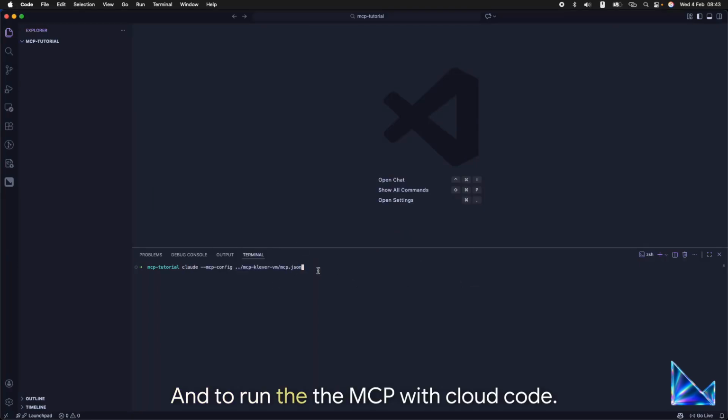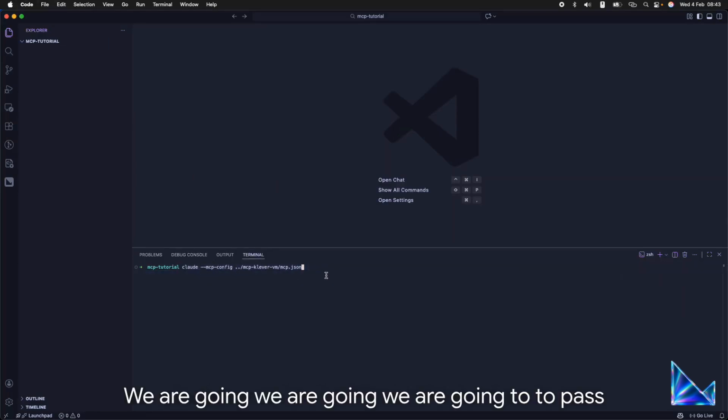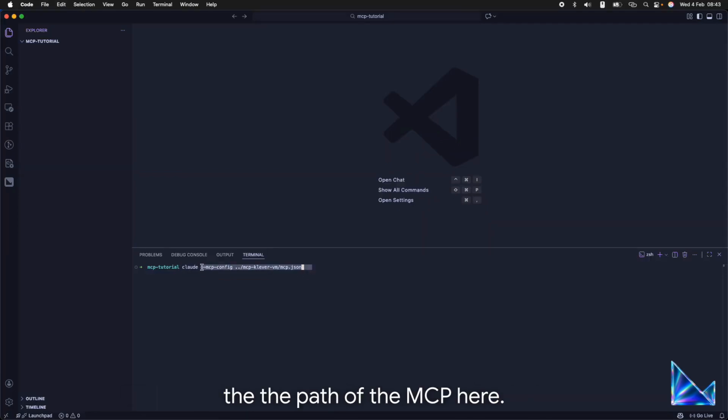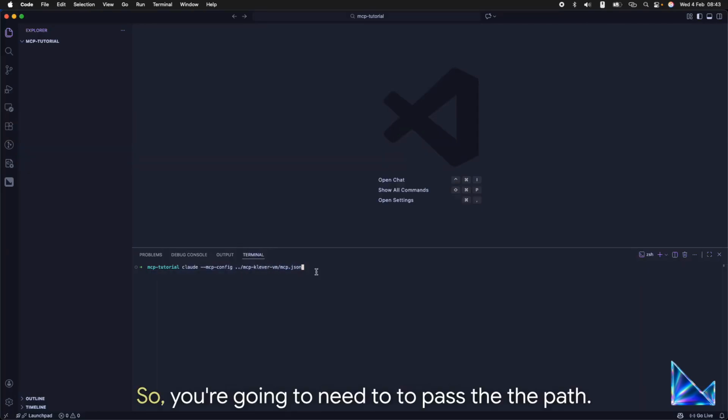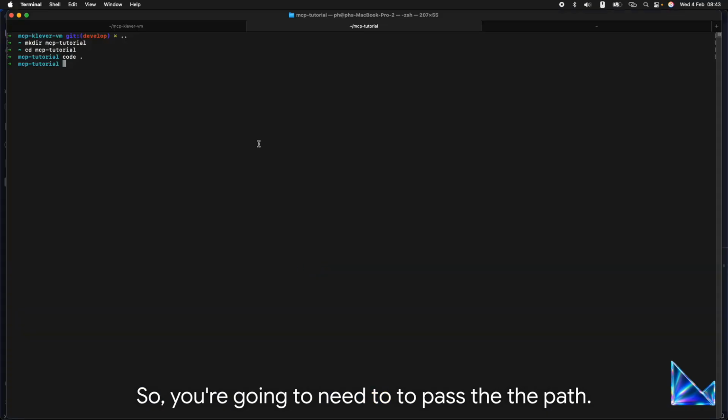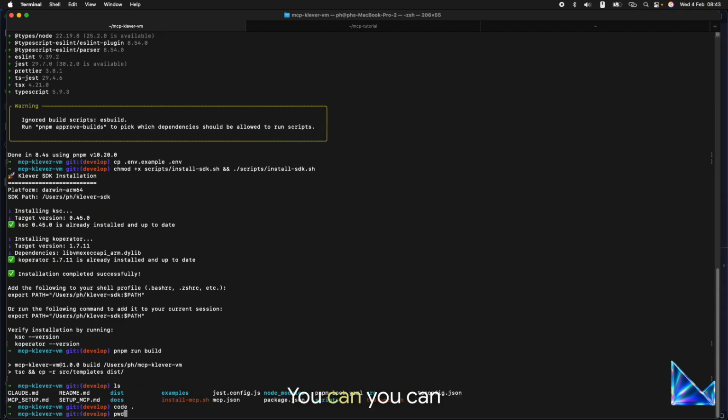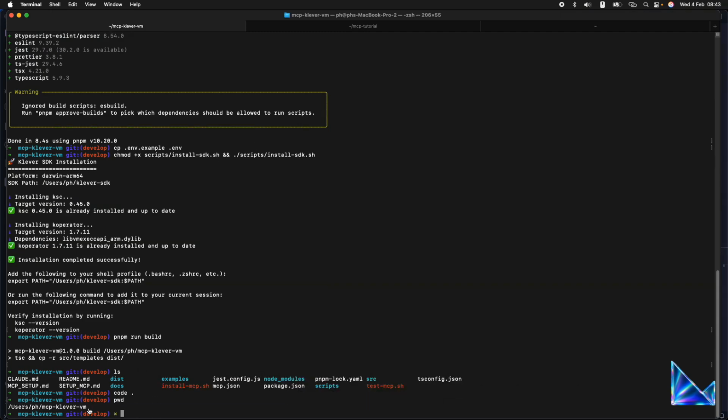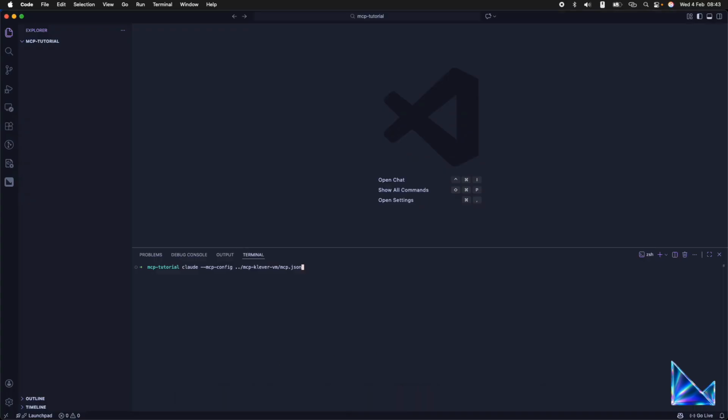And to run the MCP with Cloud Code, we are going to pass the path of the MCP here. So you're going to need to pass the path. You can find that using the pwd command.